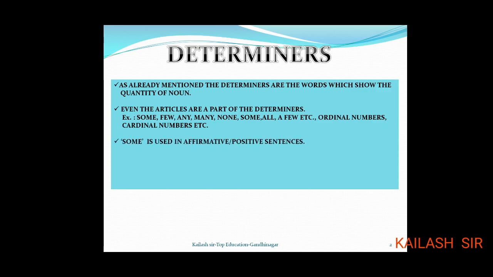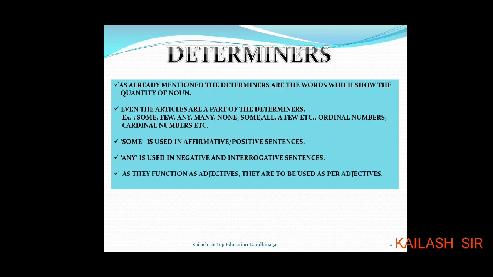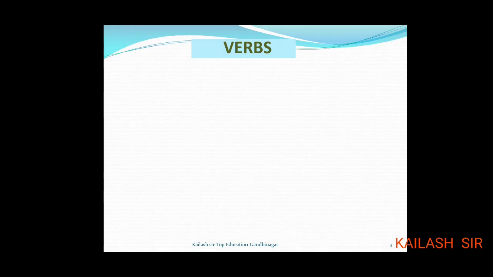Some is used in affirmative or positive sentences. Any is used in negative and interrogative sentences. As they function the same way as adjectives, they are to be used as per the adjectives. Then the next is verbs. So the first four groups we have already completed: noun, pronoun, adjective, then determiners. Now the fifth one, that is the verbs.